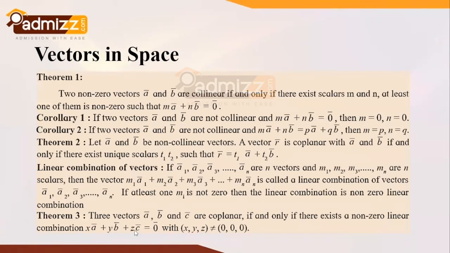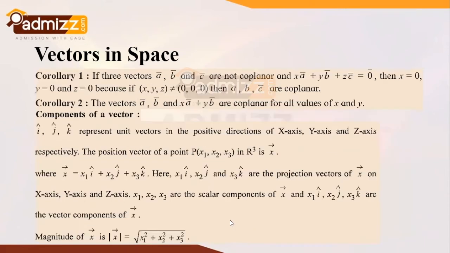But when they are not coplanar, xa bar plus yb bar plus zc bar is 0 bar only when x, y, and z are 0. Now corollary 2 states that the vectors a bar, b bar, and xa bar plus yb bar are coplanar for all values of x and y.